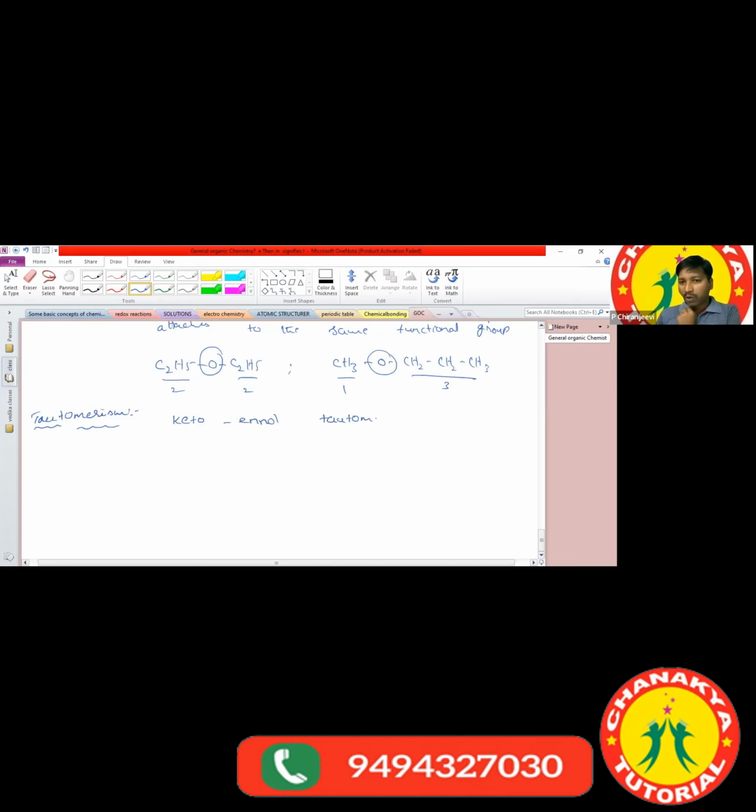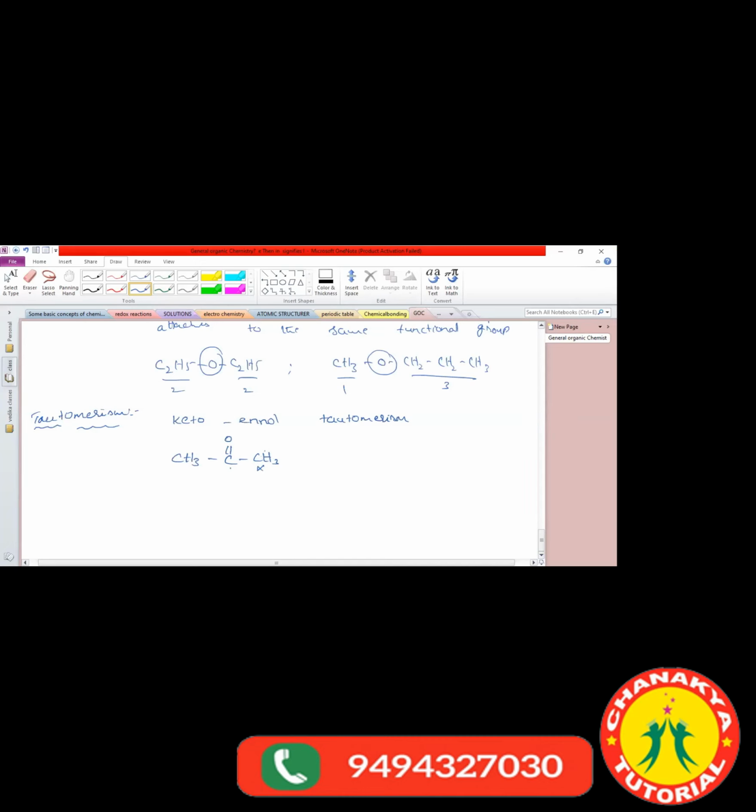Keto-enol tautomerism. Sir, what is meant by keto-enol? First I am taking a ketone, acetone: CH3-C=O-CH3. At the ketone functional group, the adjacent carbon is called the alpha carbon. How many hydrogens are there at the alpha carbon atom? 3.